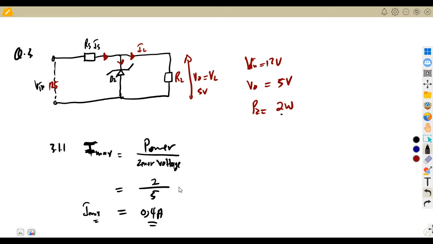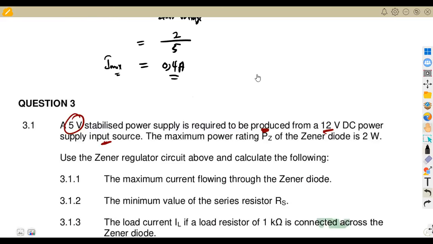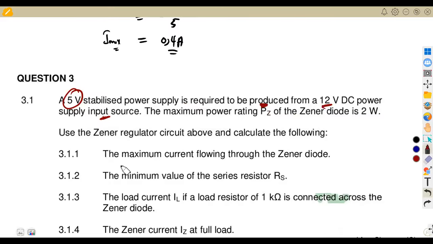If you multiply by 1,000, it will be 400 milliamps. That one is up to you if you want to write it that way. But that is the maximum current. Then the minimum value of the series resistor RS.